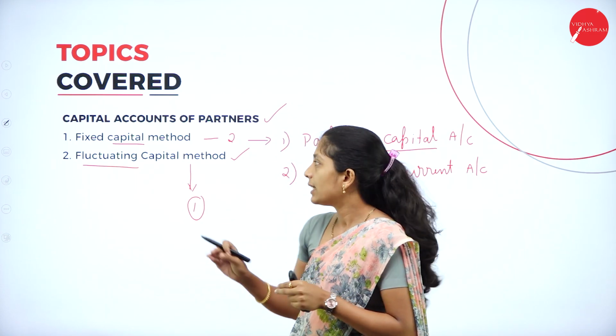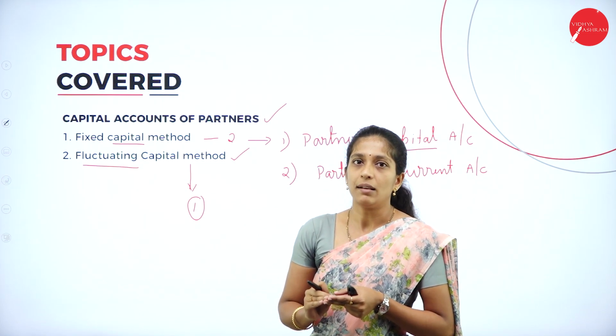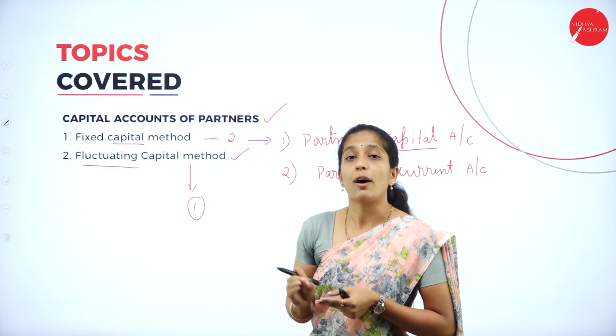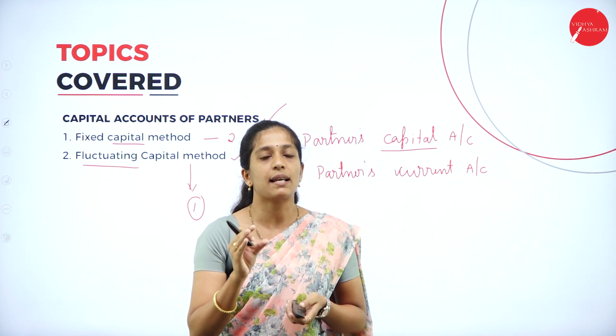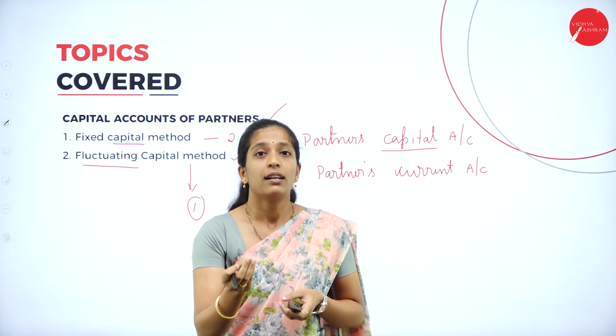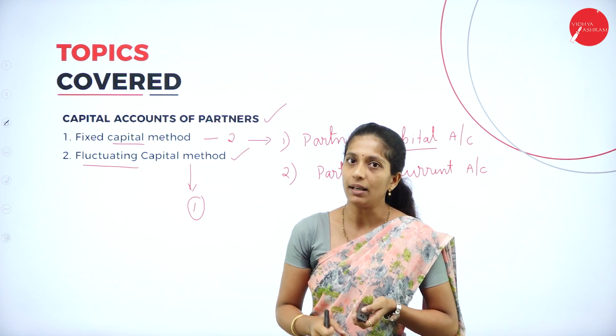These were the topics discussed in the previous session, and we solved a simple problem so that you could clearly understand fixed capital method and fluctuating capital method.